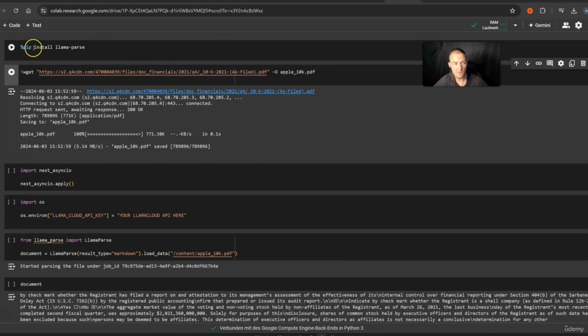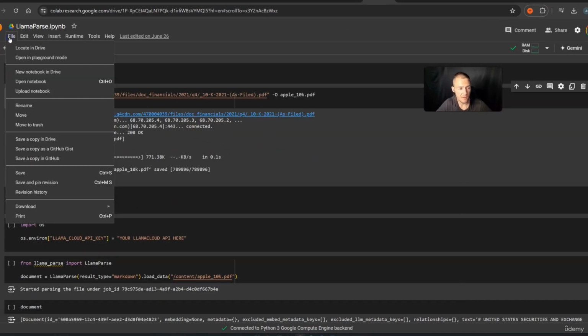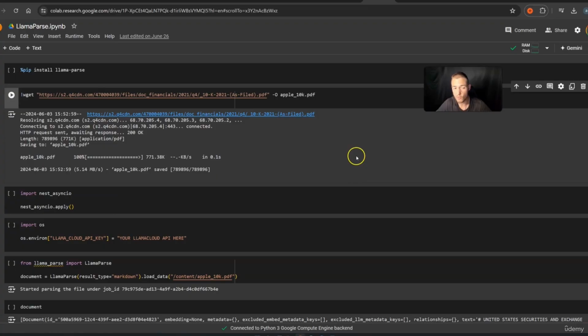The first thing is, of course, we pip install LlamaParse. Google Colab, by the way, is simply the cloud interface from Google, so Google lends us some GPU and we can run code here. And it's really, really that easy. You can copy this Google Colab notebook into your Google Drive. In order to do that, you simply press on File, and then you press Save Copy in Drive, and you have this Google Colab notebook in your Google Drive.